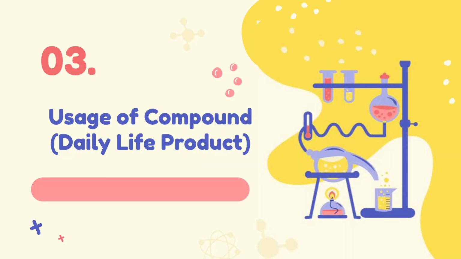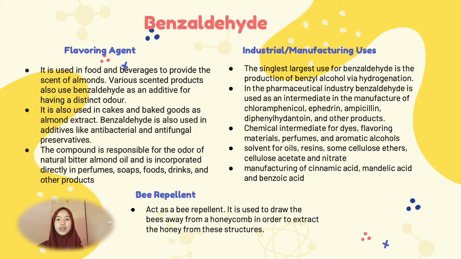Benzaldehyde has many uses in our daily life products. First, as a flavoring agent, it is used in food and beverages to provide the scent of almond. Various scented products also use benzaldehyde as an additive for its distinct odor. It is also used in cake-based goods as almond extract. Benzaldehyde is also used in additives like antibacterial and antifungal preservatives.